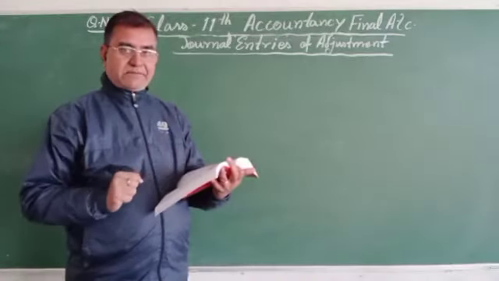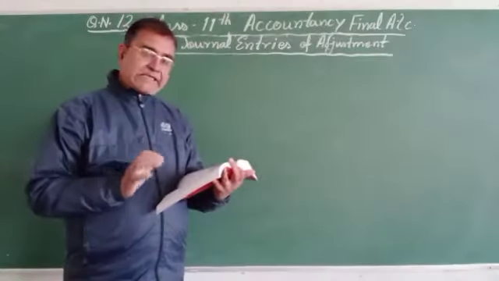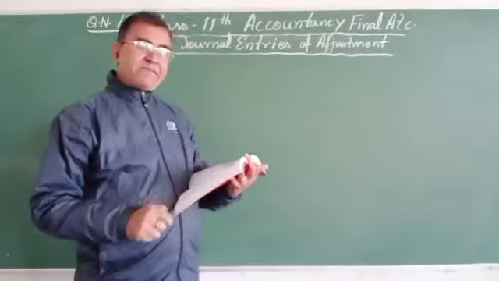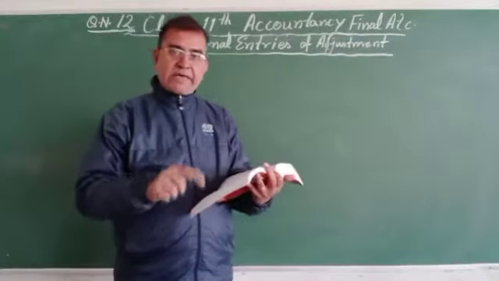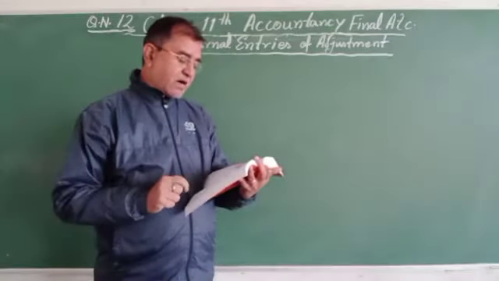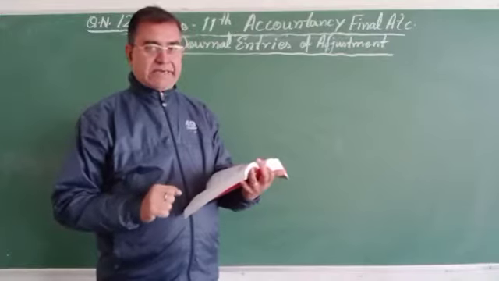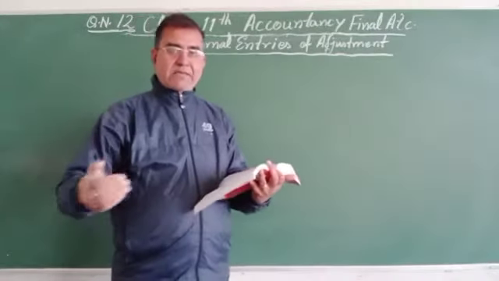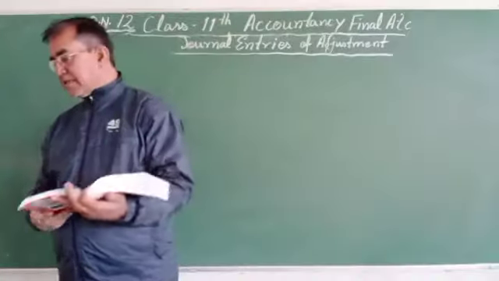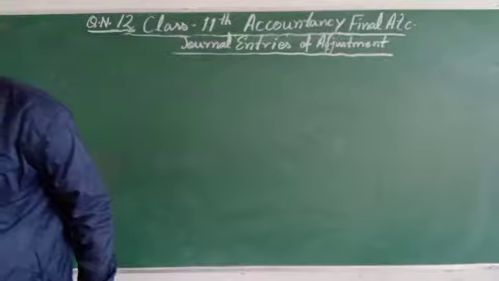In additional information, additional bad debts rupees 20,000, and maintain the provision for doubtful debts at the rate of 5% on debtors. We have to pass the journal entries for these items.